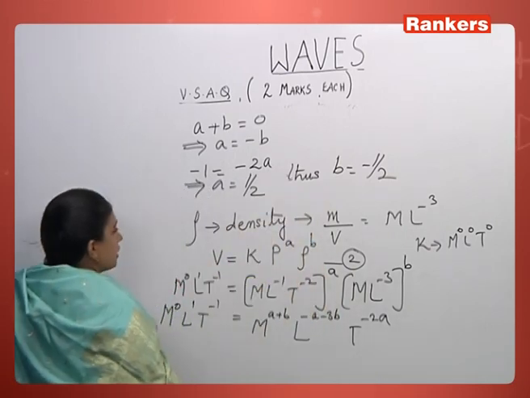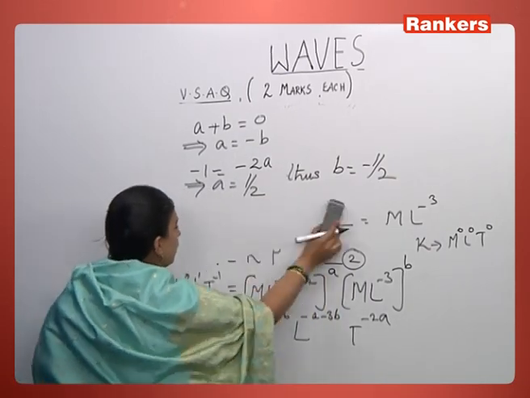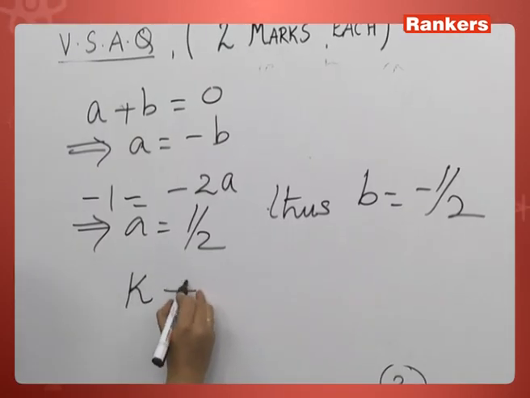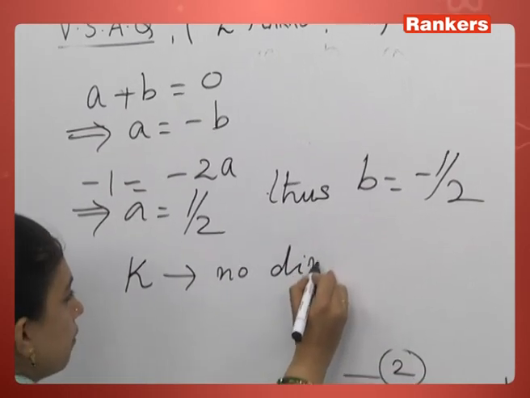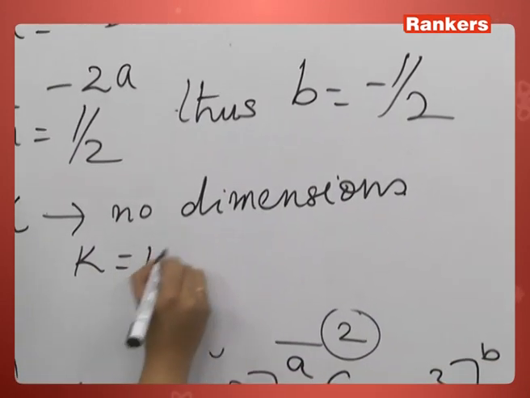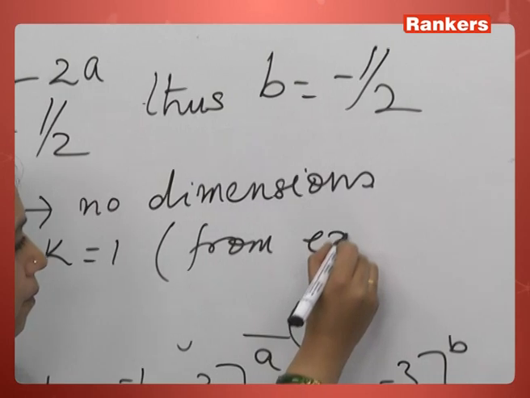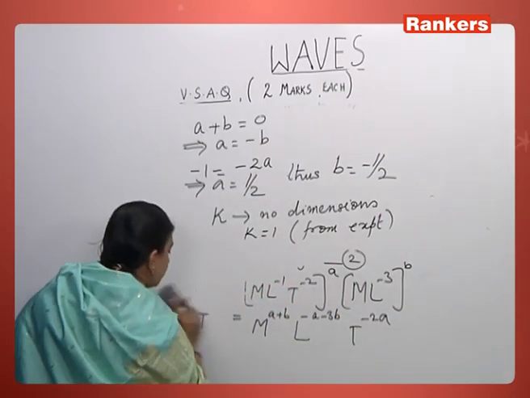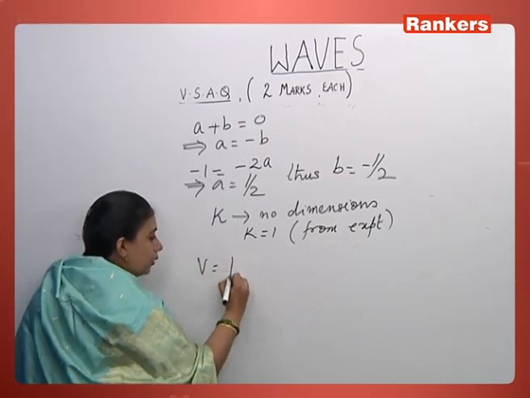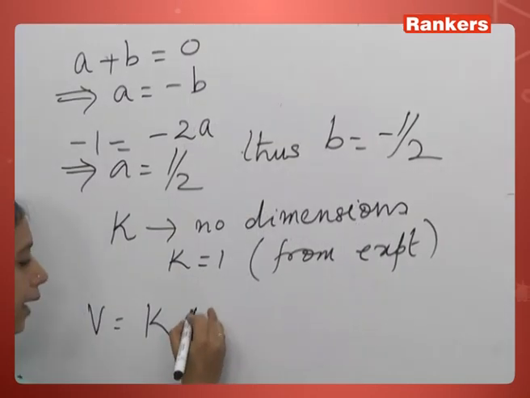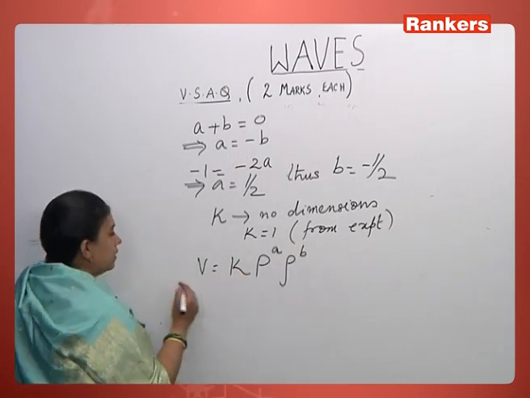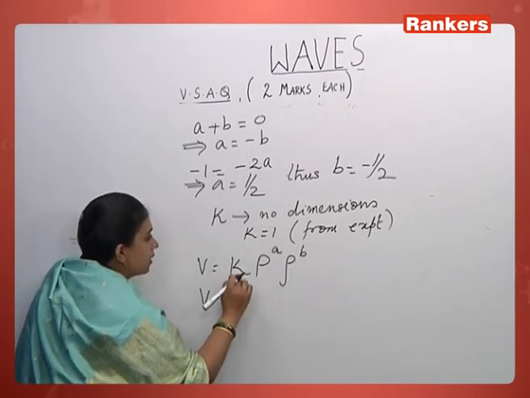So substituting in equation 2, what do we get? K has no dimensions, and from experiment, K is equal to 1. Thus, going back to equation 2, V is equal to K, P to the power A, rho to the power B. K is 1.